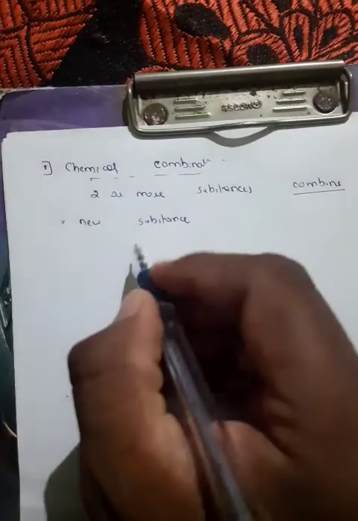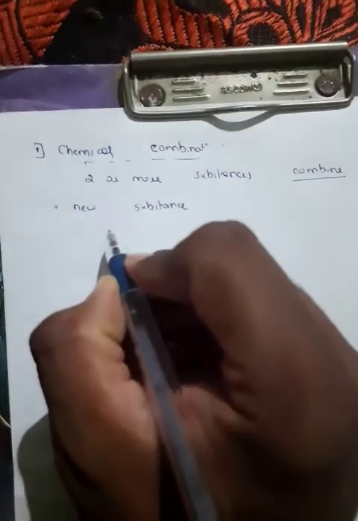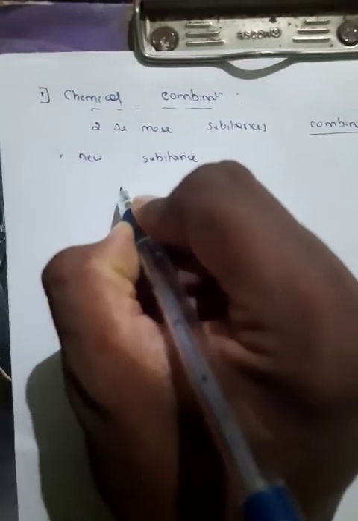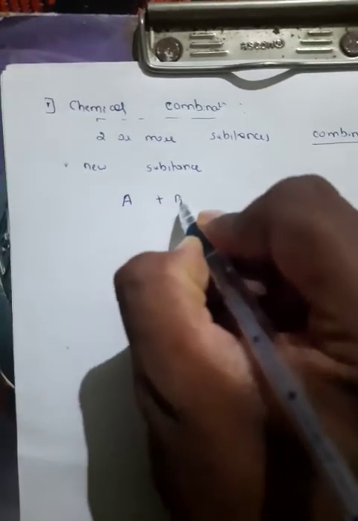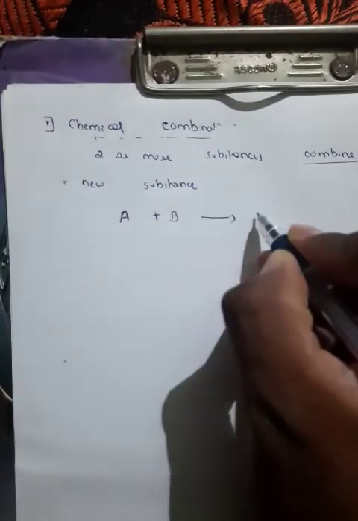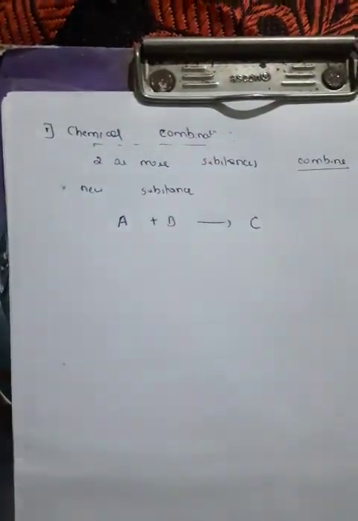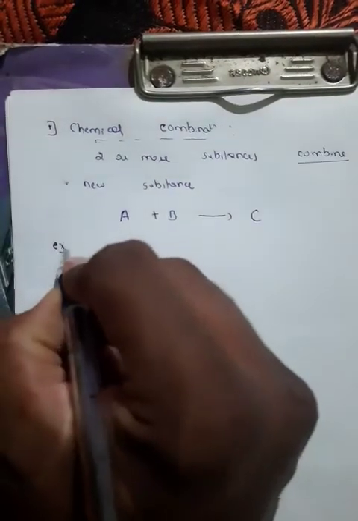Usually in chemistry we give a hypothetical, a general example which can be used for explaining generally. For example, here A plus B, if they are combined, they will form C. It is hypothetical, just for understanding the definition. So A and B combine to form C. So what examples can we give?